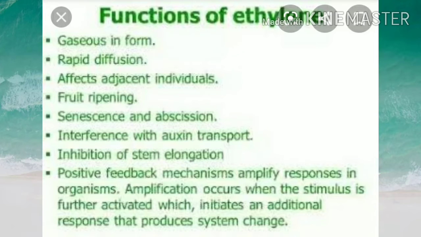When we see the functions of ethylene, ethylene is one of the gases in form. It is also responsible for rapid diffusion. It affects the adjacent individual. It is also responsible for fruit ripening, senescence and abscission, interference with oxygen transport, inhibition of stem elongation, and a positive feedback mechanism that amplifies the responses in the organism. Amplification occurs when the stimulus is further activated, which initiates an additional response that produces the system change.